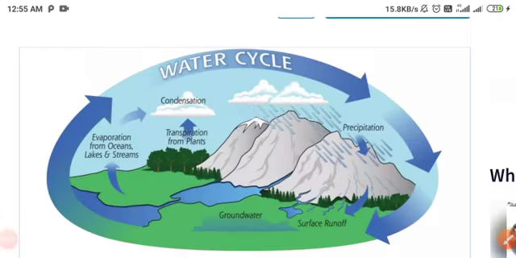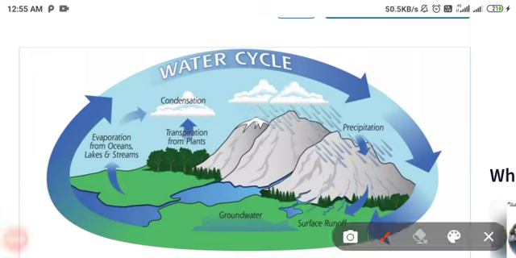This is a very clear picture for understanding the concept of the water cycle: evaporation, groundwater, evaporation from the oceans, lakes and streams, condensation, transpiration from the plants, then precipitation and surface runoff. Clearly understand the four processes of the water cycle.